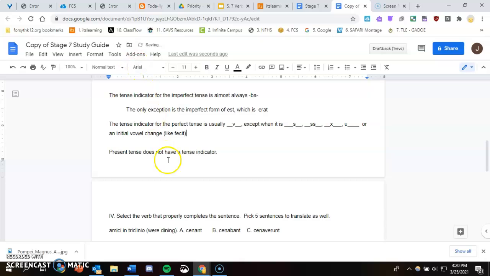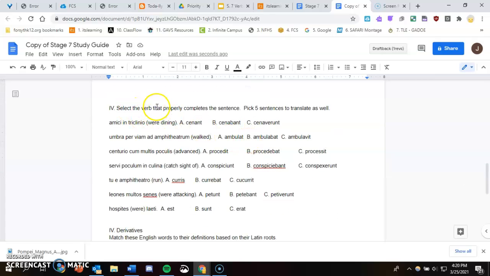Okay, present tense does not have a tense indicator, so there's not a letter to look out for in the present tense. Typically, you're just looking for the absence of one of these. And once again, the only way to know the perfect tense form of a verb is by looking at it in the vocab list. You're given the present tense first, then the perfect tense. BA will always tell you it's imperfect unless it's erat.